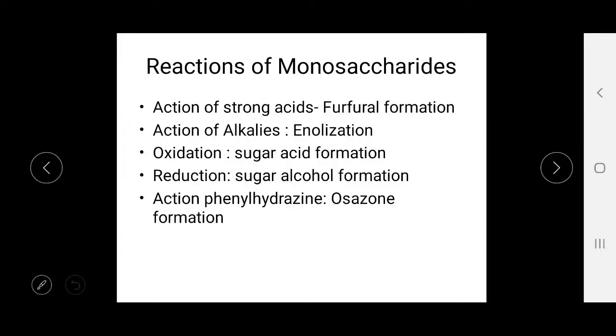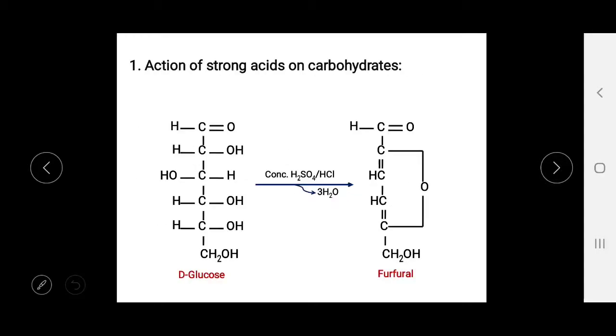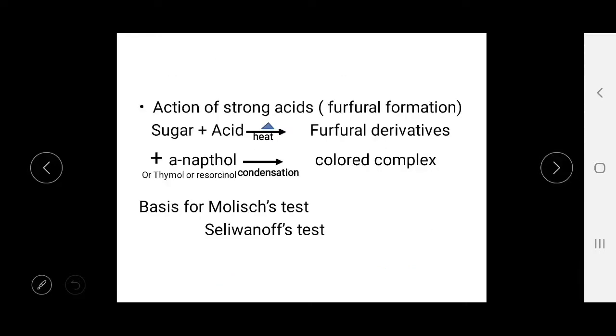First, the reaction with strong acids forms furfural. Here D-glucose reacts with concentrated sulfuric acid or hydrochloric acid to form furfural, and then when we add alpha-naphthol, it forms a colored complex.